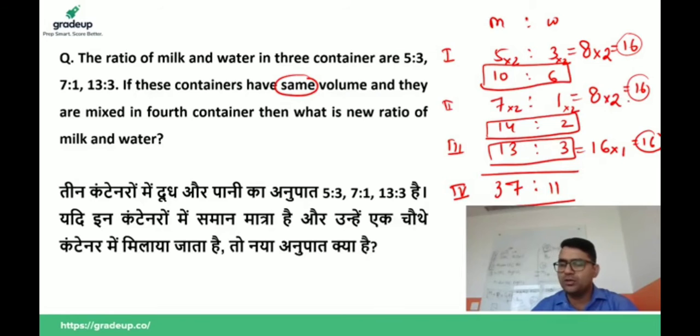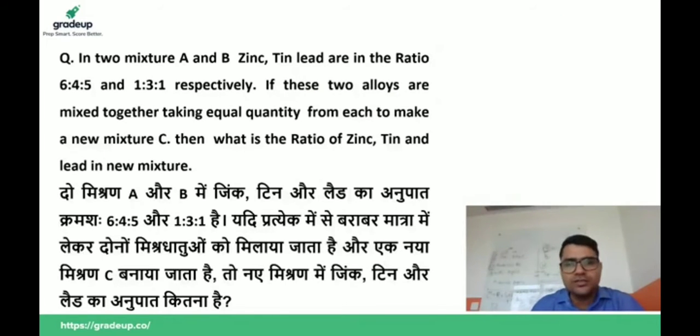Now move to the next question. Next question is this. In two mixtures A and B, zinc, tin and lead are in the ratio 6:4:5 and 1:3:1 respectively.